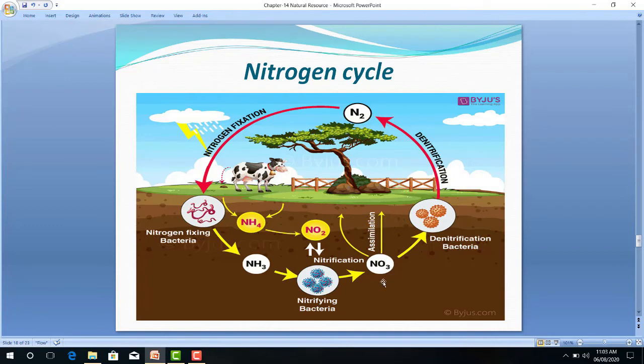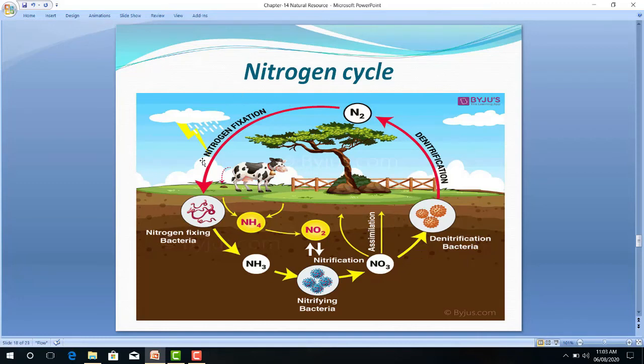So during lightning, this directly comes onto the earth's crust layer in the form of NO2. Then second thing, this nitrogen is taken by industries and they make different types of fertilizer. So this nitrogen is useful for making fertilizer in the industry.